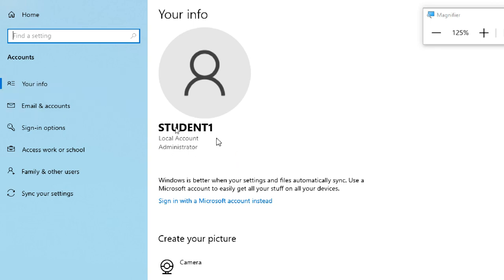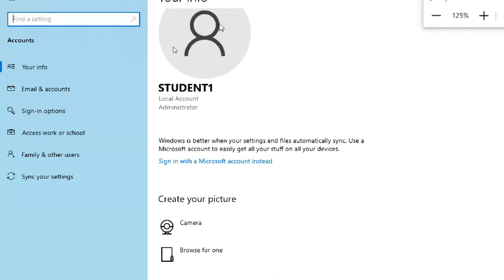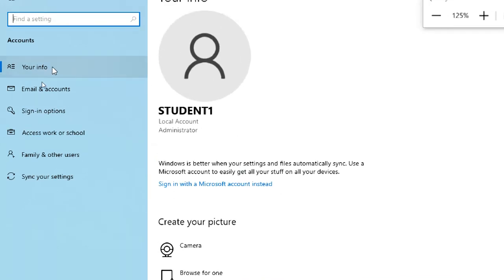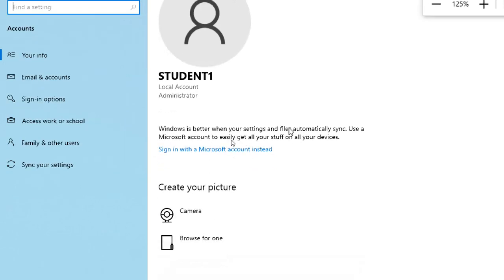Okay. Next, student account, and if you go down, if you want to put a picture in this one, you can put a picture also. Like this is your info, your name and account. In a physical laptop, if you have a Microsoft account, you can add a Microsoft account instead of a local account. You already have a local account, so make sure you remember your local account and password. You should not forget the local account username and password first of all. Second, if you want to add a Microsoft account, make sure that account is active.